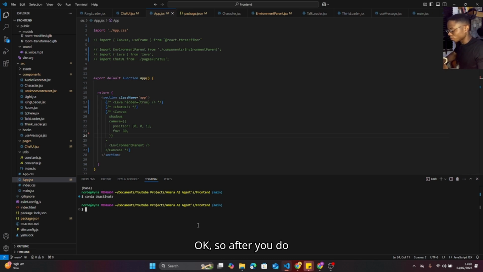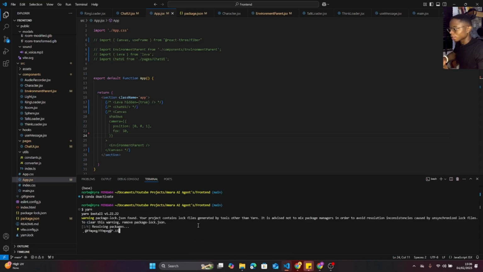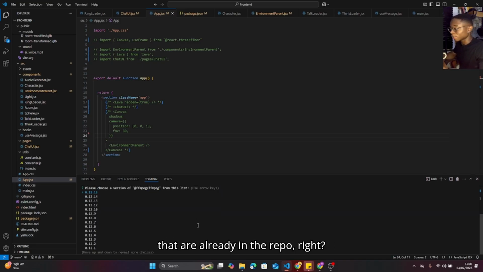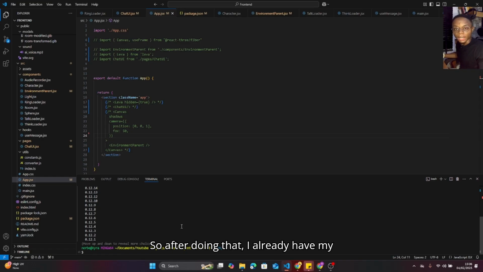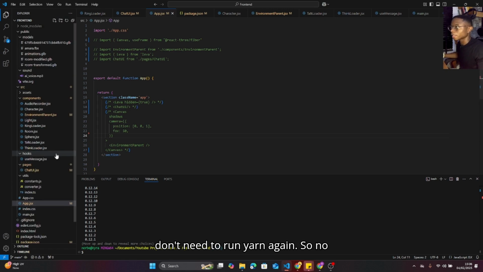Okay. So after you do conda deactivate, we move on to run this project. First of all, after cloning from my GitHub repository, the next thing to do is to run yarn, which installs the packages that are already in the repo. After doing that, I already have my packages in my project, so I don't need to run yarn again. The node modules are there, you understand?